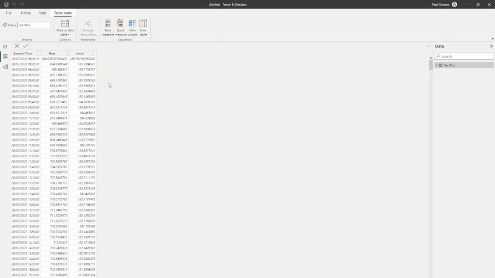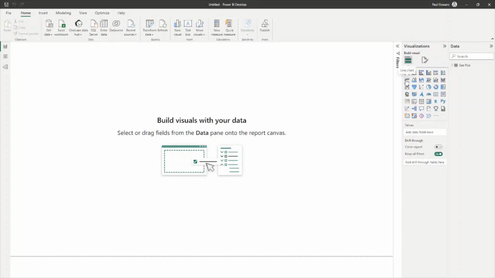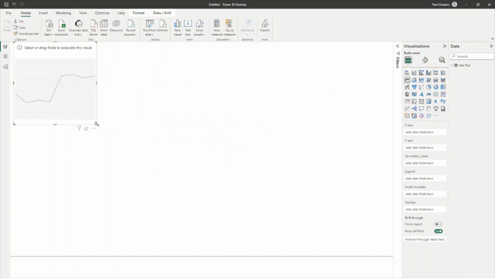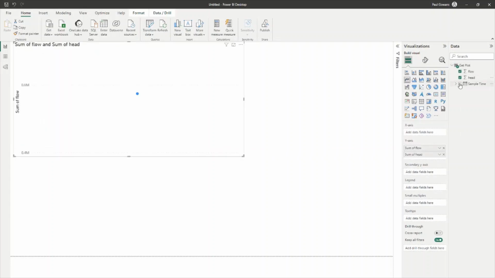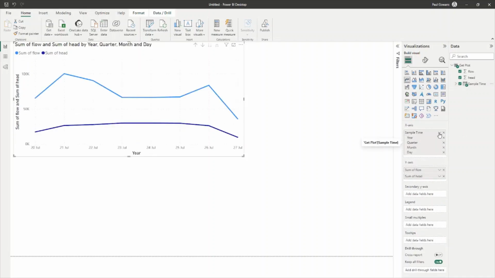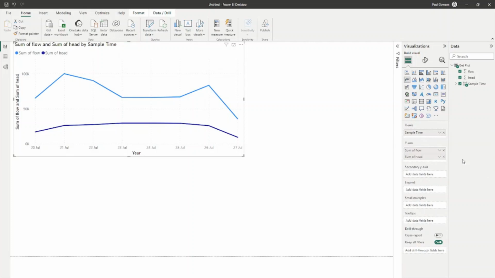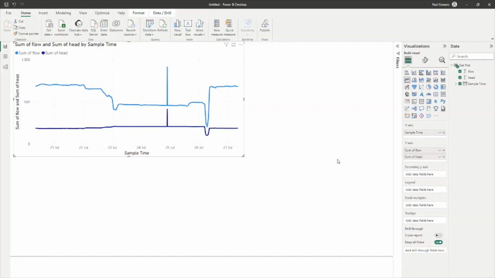Again, what this has done is it's taken your request, it's gone through App Store Connect, our data connectivity tool, straight to where the data is being stored on site, and brought that data into Power BI. I'll now make a line chart just as an example of me using the data. It's worth mentioning that for sample time, make sure that you change the tick from date hierarchy to sample time. And there we go.